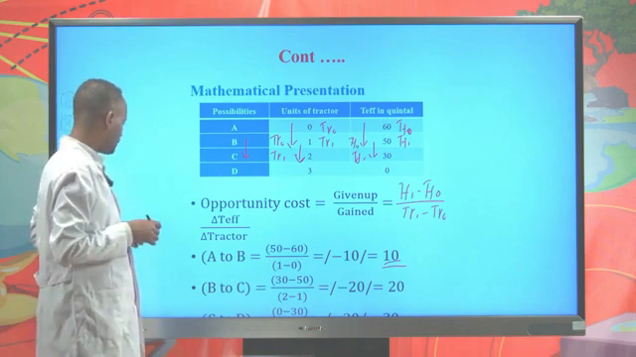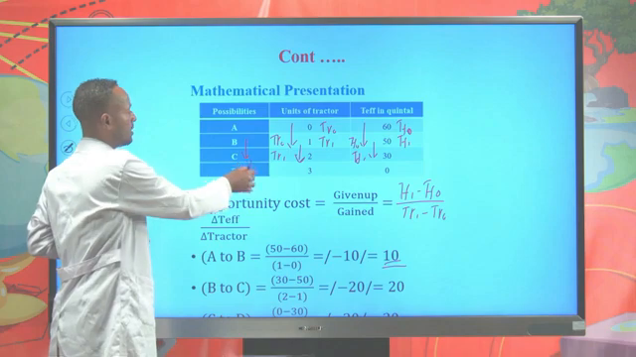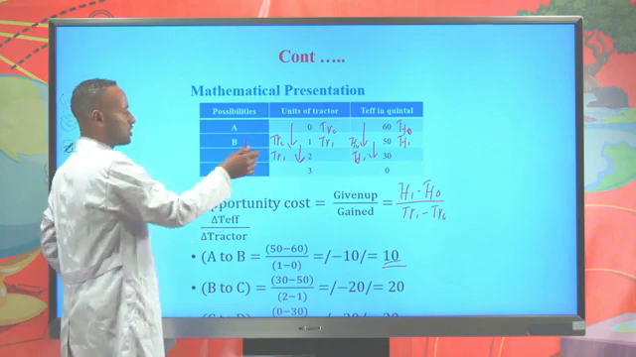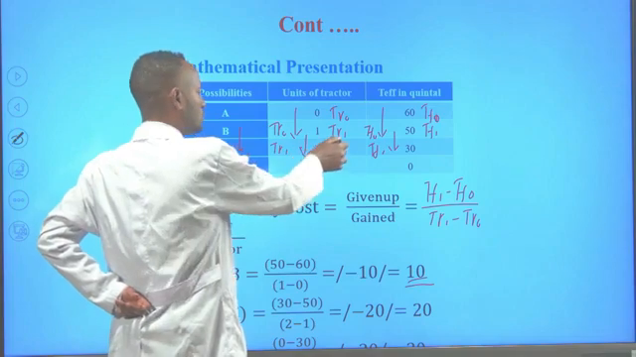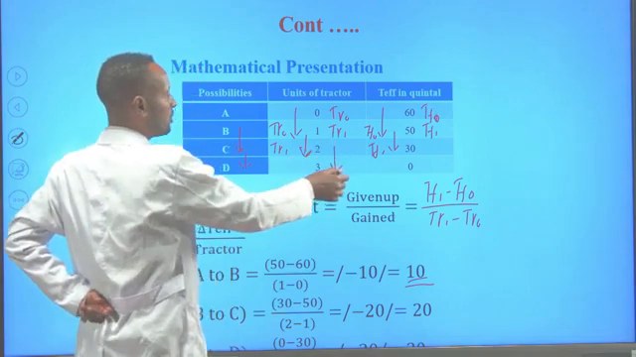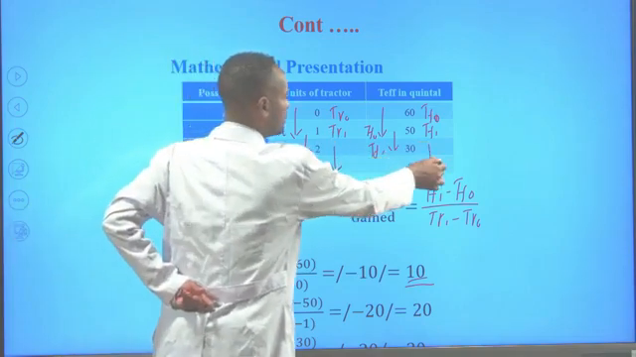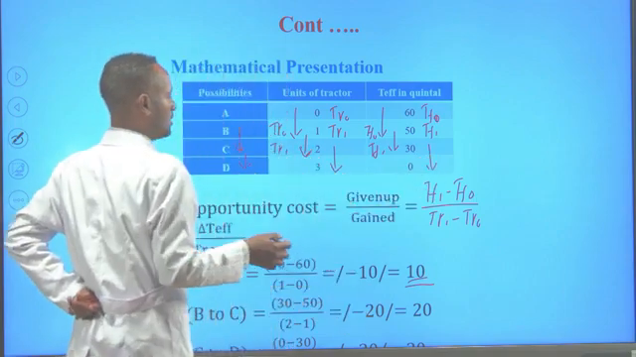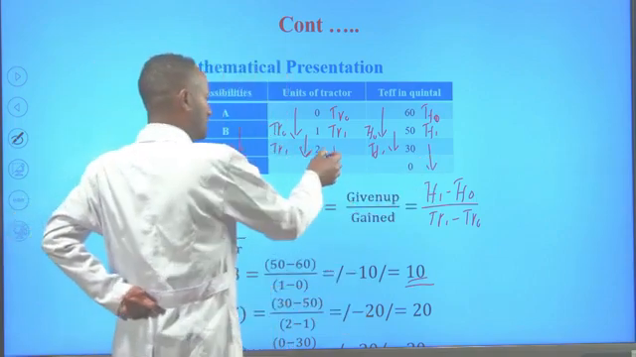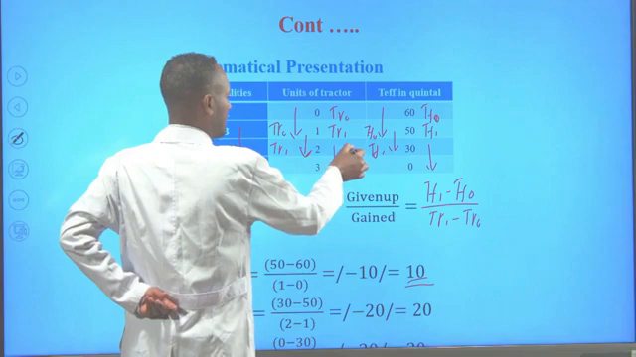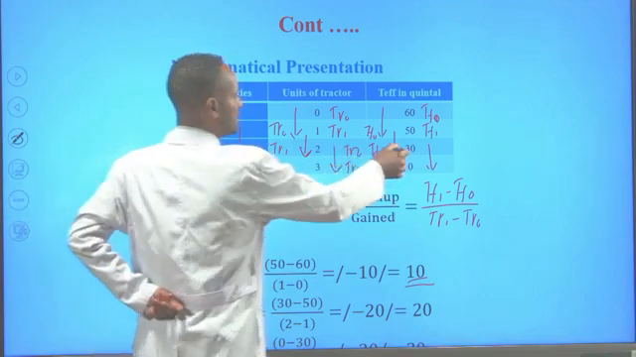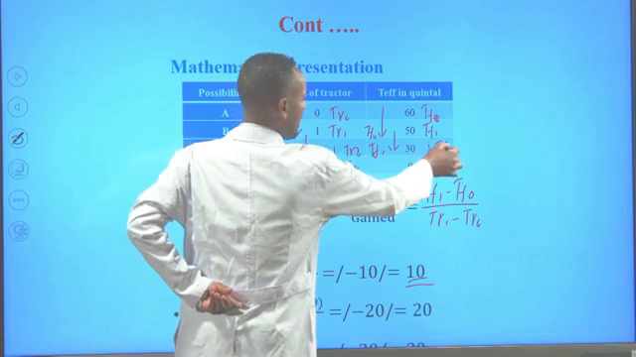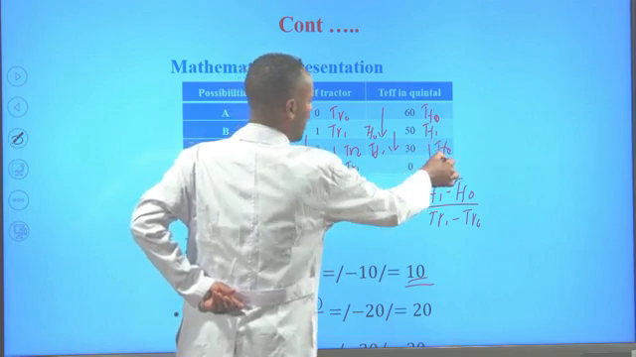When we come across from combination C to D, as Ethiopia wants to produce one more tractor, as tractor increases from 2 to 3, the production of TAFE declined from 30 quintal to 0. Hence, let's take this 2 as tractor initial and 3 as tractor final, and let's take this 30 as TAFE initial and this 0 as TAFE final.